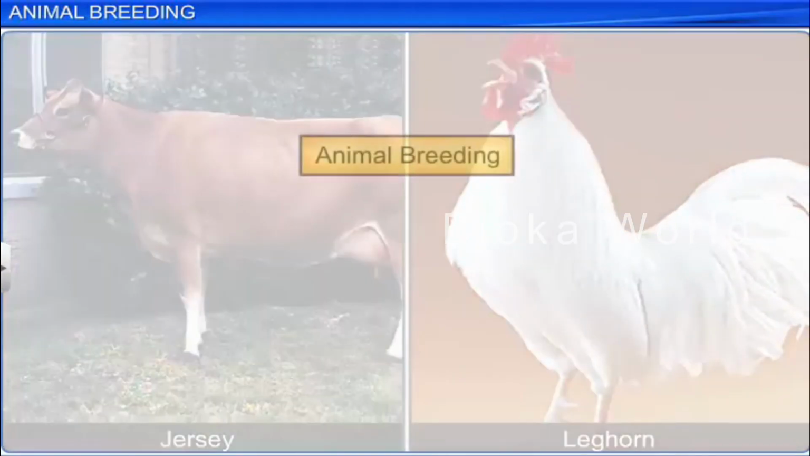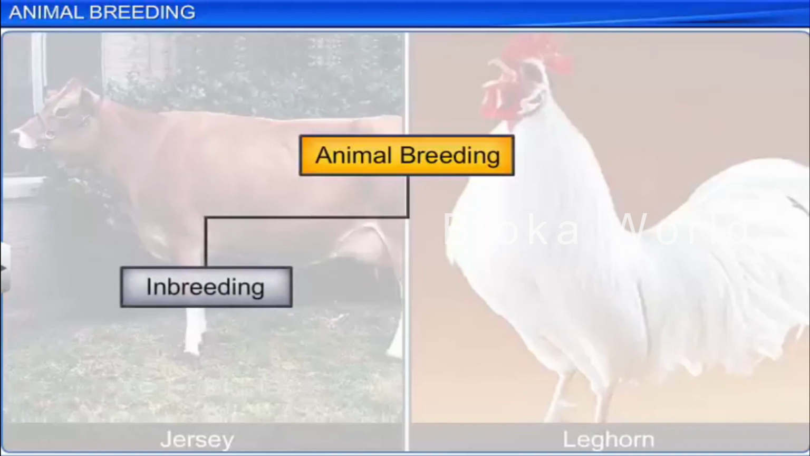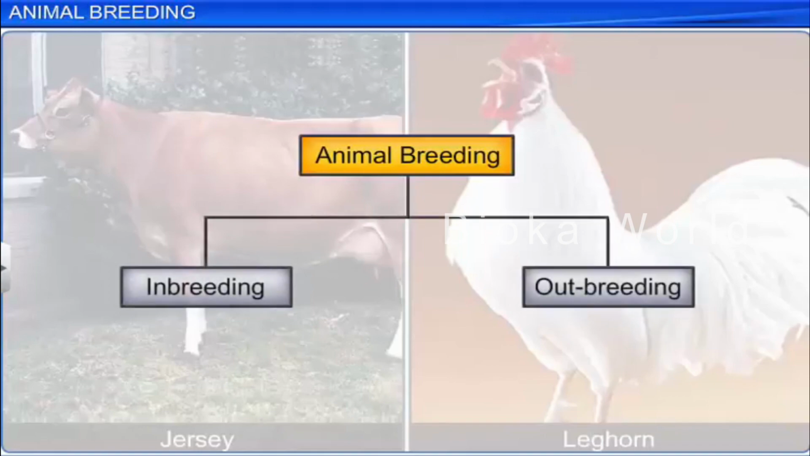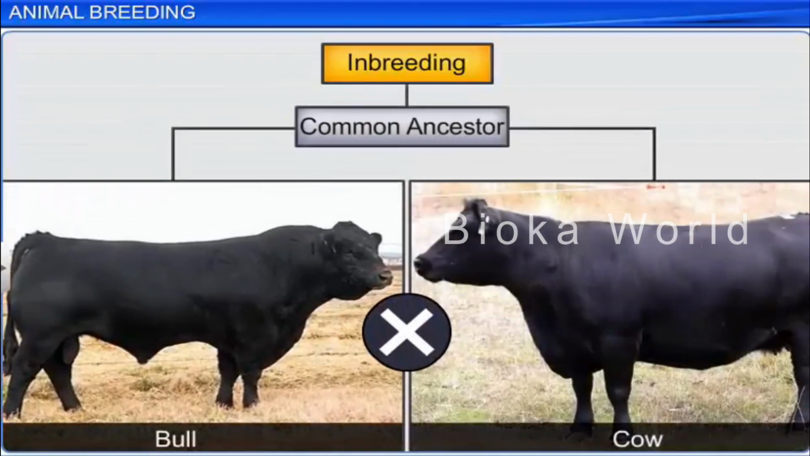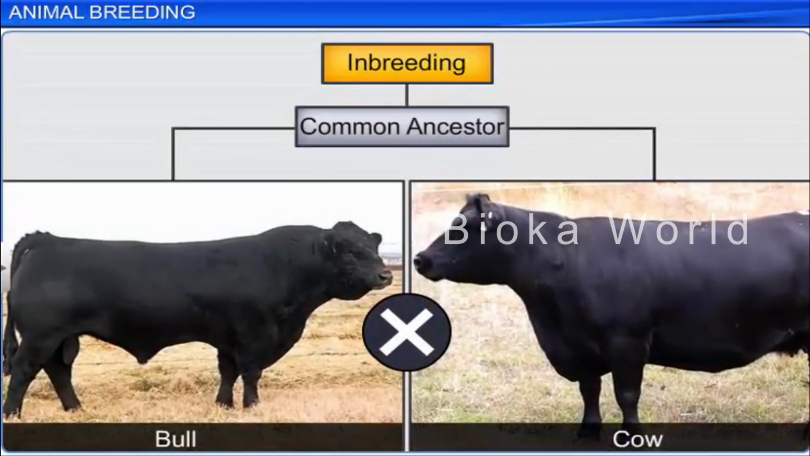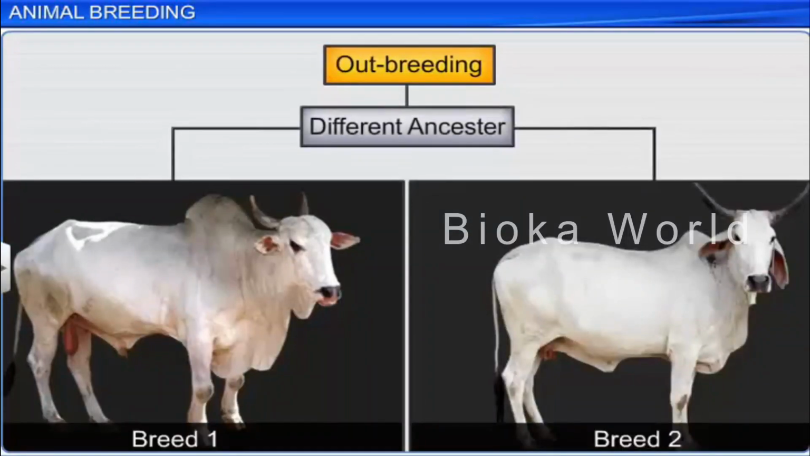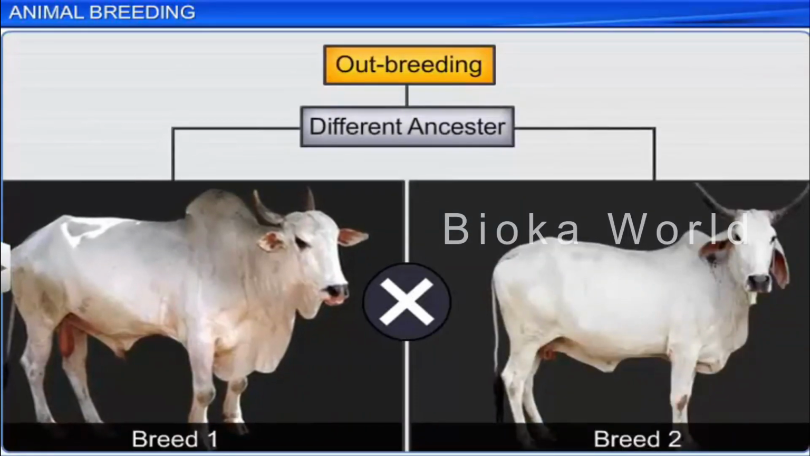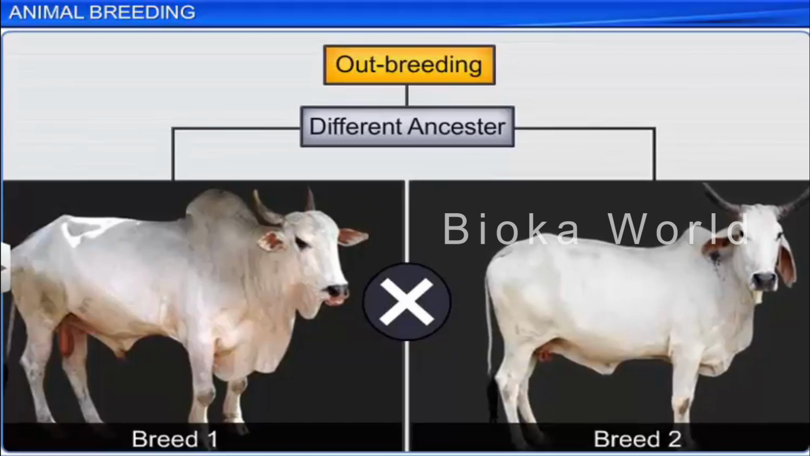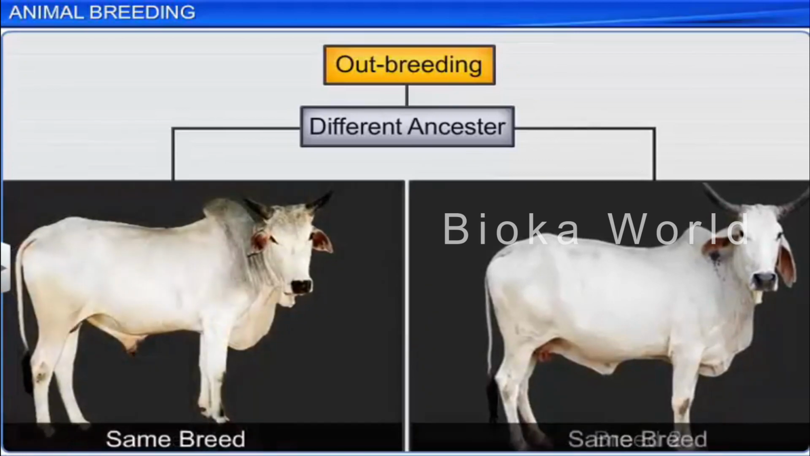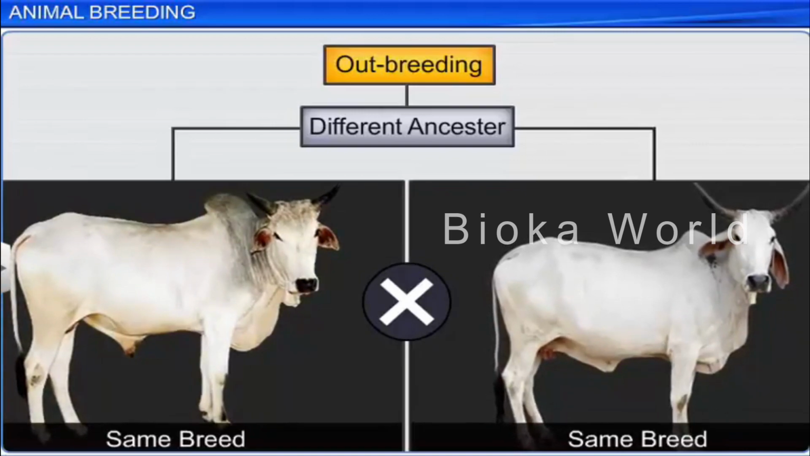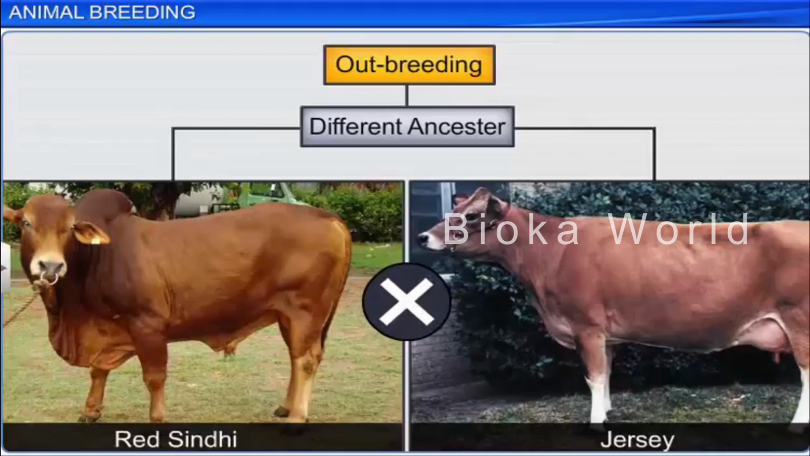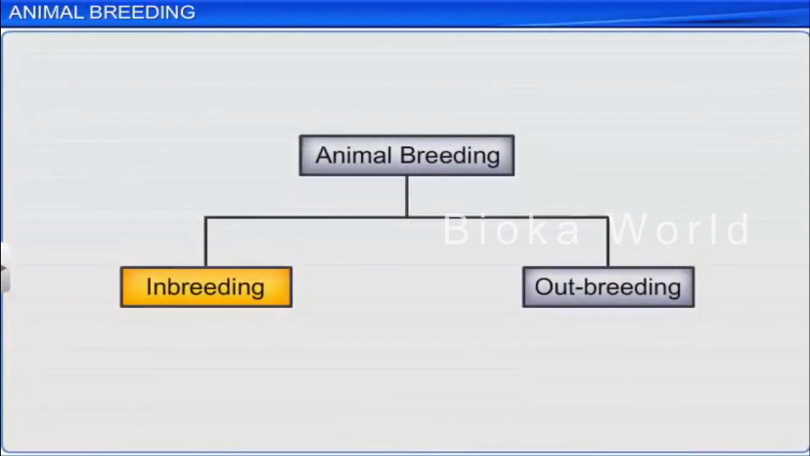Animal breeding is divided into two main categories: inbreeding and outbreeding. Inbreeding is breeding between animals belonging to the same breed with a common ancestor, whereas outbreeding is breeding between animals belonging to different breeds or between the same breed but with different ancestors or between different species. Let us learn more about inbreeding.